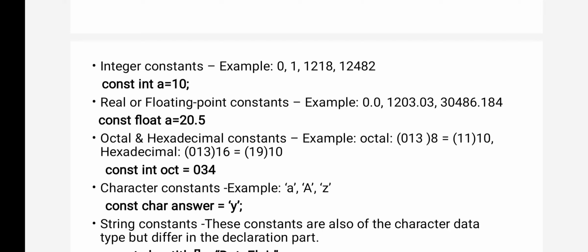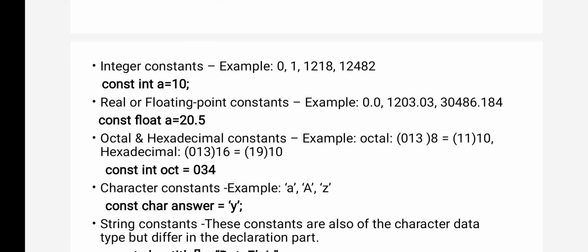Next, const float. What value you are assigning? Float. And I have declared that as a const, so whatever value you are assigning to that is a float constant. Now the next one is octal value.